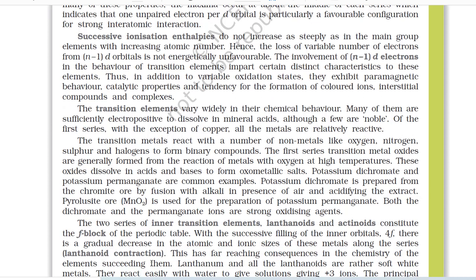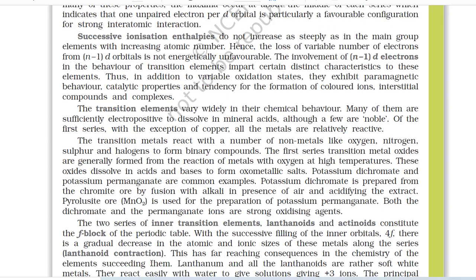Successive ionization enthalpies do not increase as steeply as in the main group elements with increasing atomic number. Hence, the loss of variable number of electrons from (n-1)d orbital is not energetically unfavorable. The involvement of (n-1)d electrons in the behavior of transition elements imparts certain distinct characteristics to these elements. Thus, in addition to variable oxidation states, they exhibit paramagnetic behavior, catalytic properties, and tendency for the formation of colored ions, interstitial compounds, and complexes.